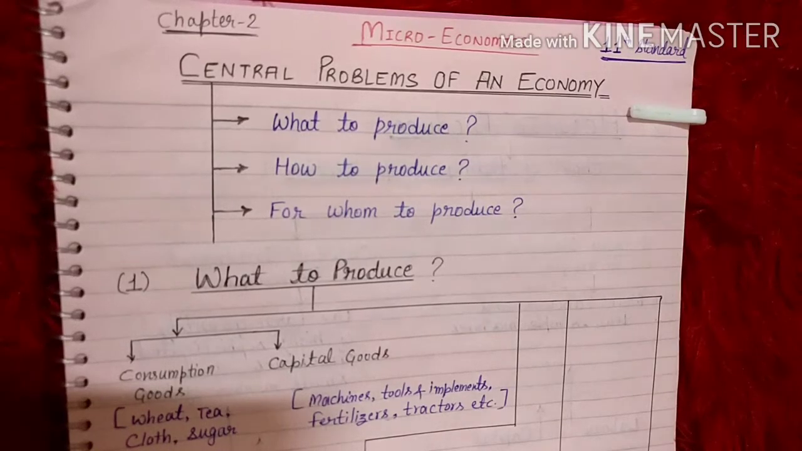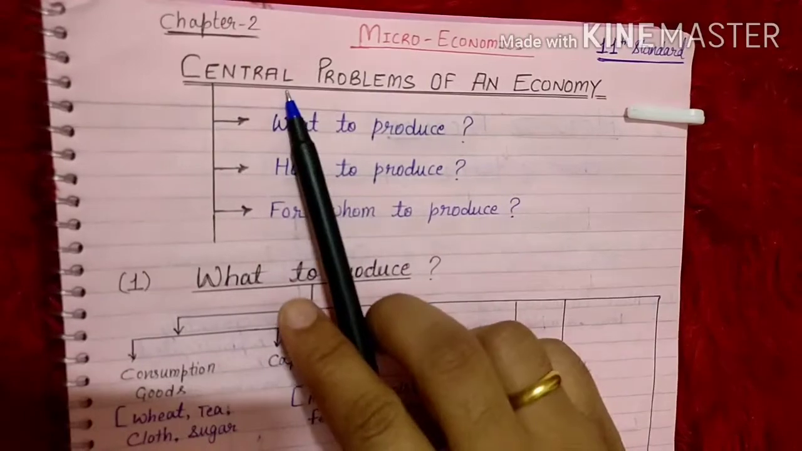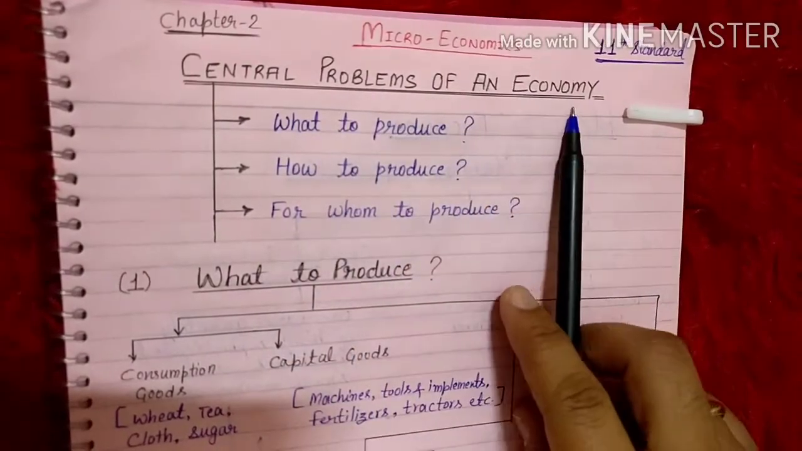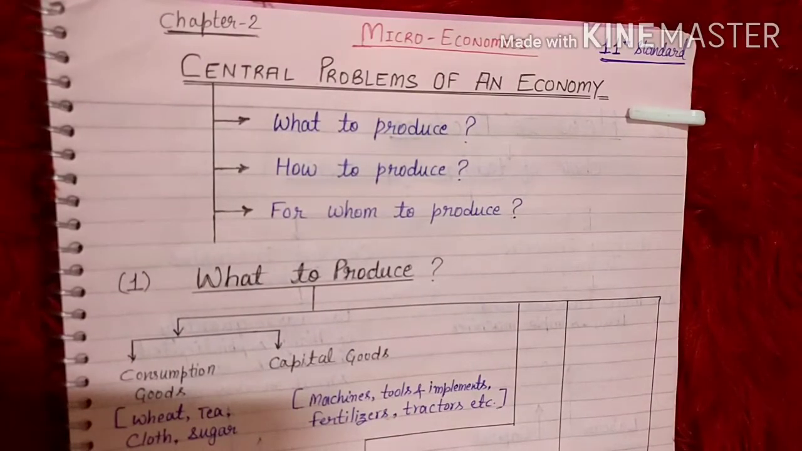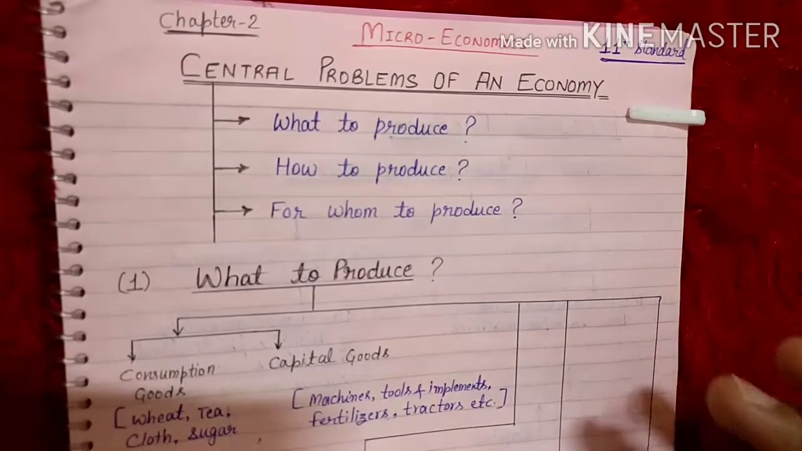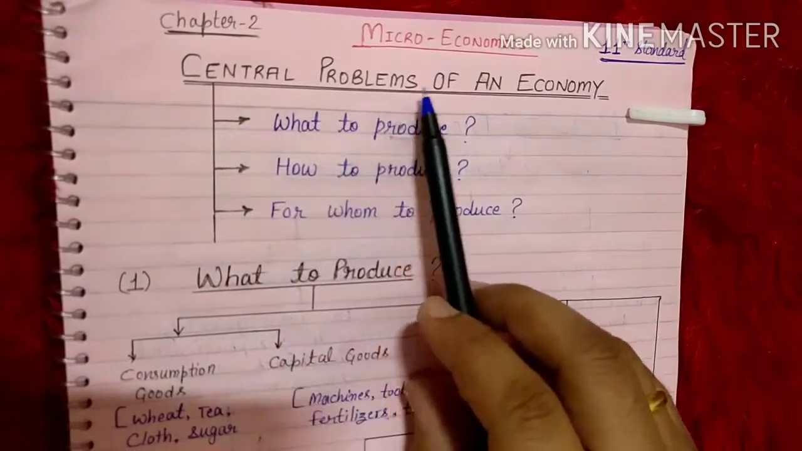So now students, we are starting our second chapter, that is central problems of an economy, and we are reading macroeconomics for 11th standard. In our previous chapter we have learned about what is economy, what is economics, and what are the economic problems which we are going to study in economics. Now we have already learned the concept of economic problem. Now we will learn about central problems of an economy.